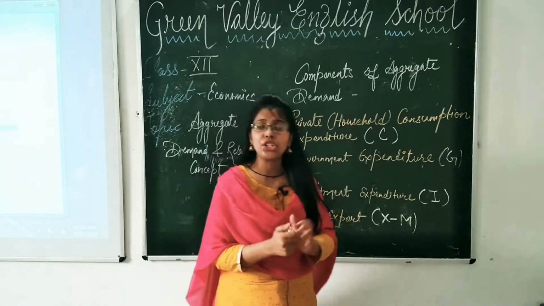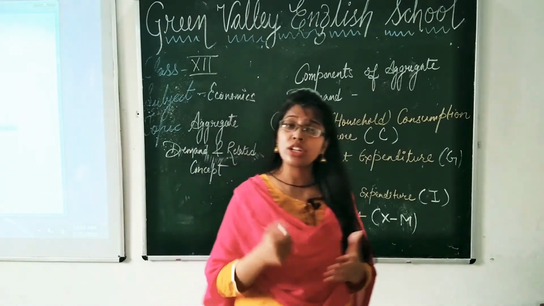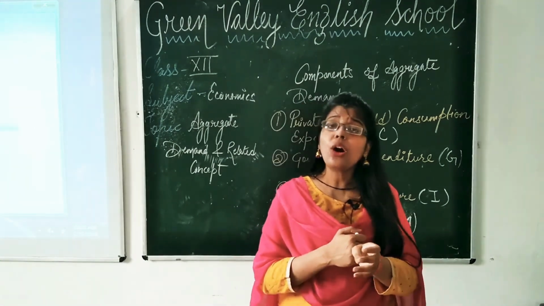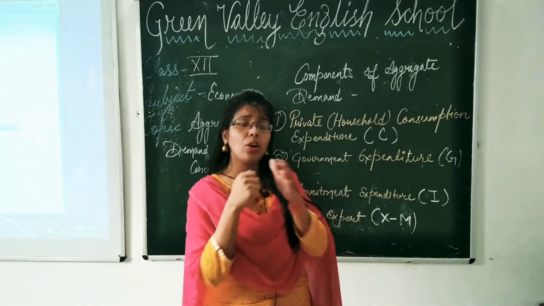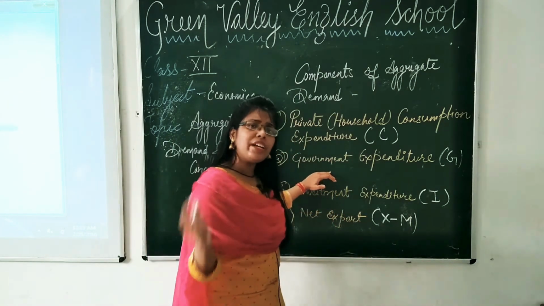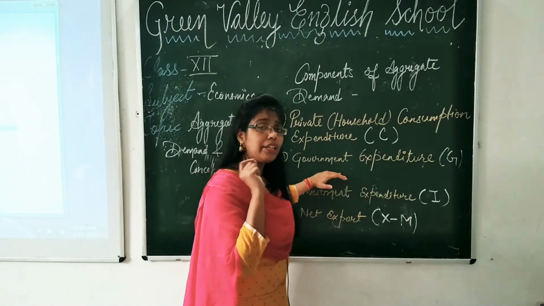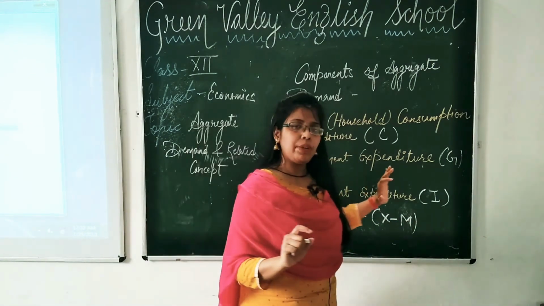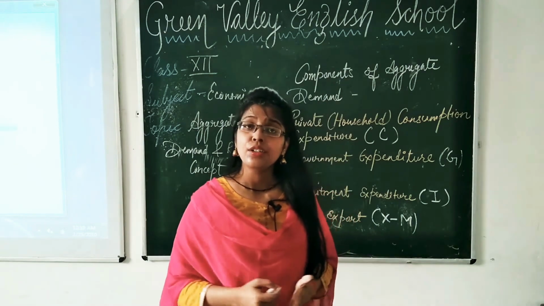Now government expenditure. Government also makes expenses on construction of roads and railways. All these expenditures are termed as government expenditures. Expenditure on military forces, whatever expenditure the government is doing, is termed as government expenditure. Investment expenditures. Now investments are done for earning profits.